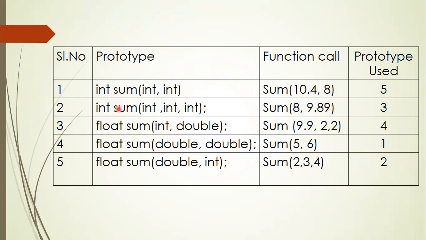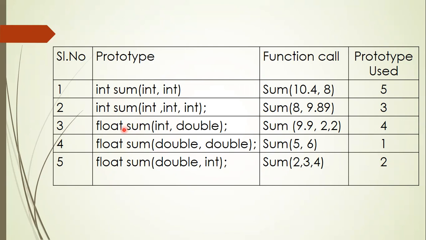The second prototype again has the function name sum only. Now it is taking three arguments and the return type is int. So the difference between the first and the second is in the number of arguments. The first one is taking two arguments and the second one is taking three arguments. So now we say that they are overloaded.